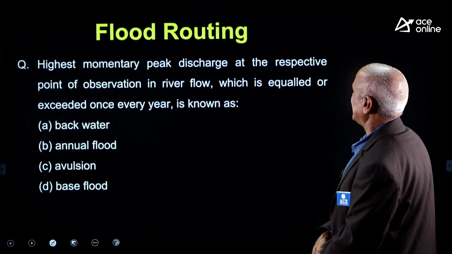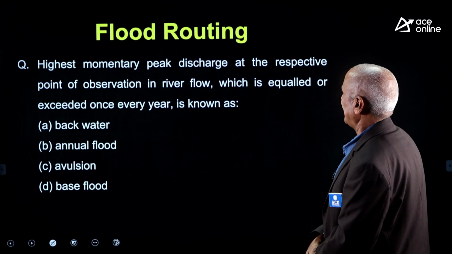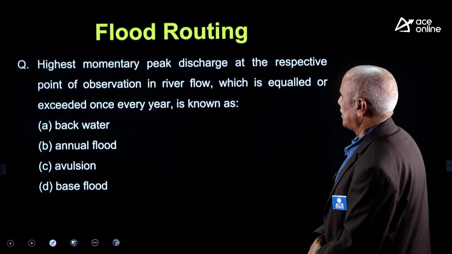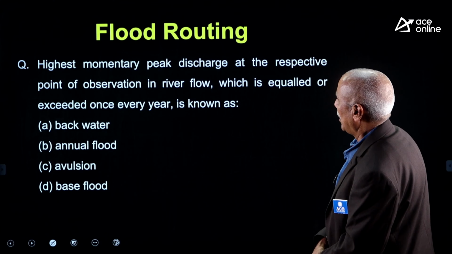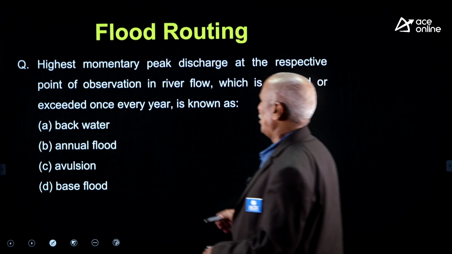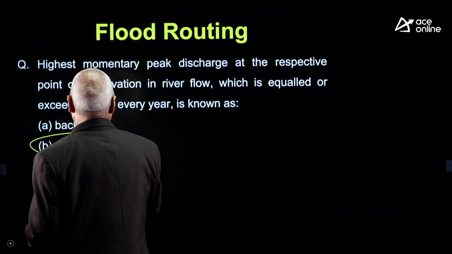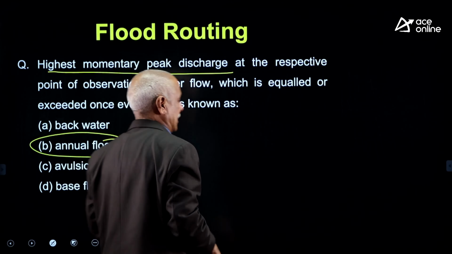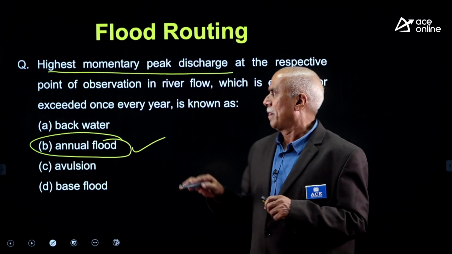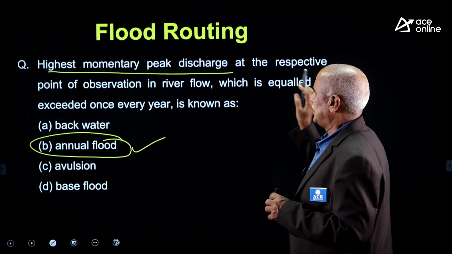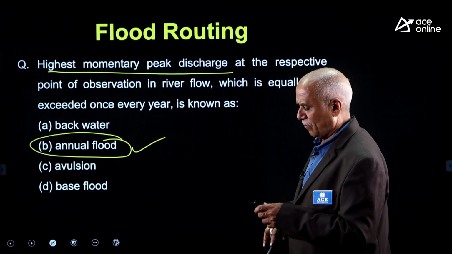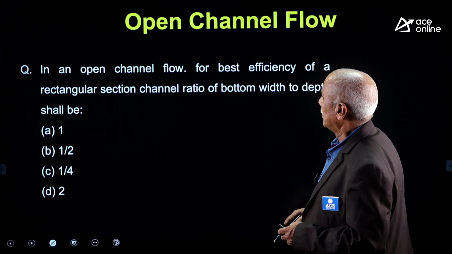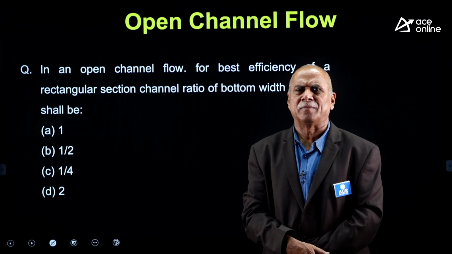Highest momentary peak discharge at the respective point of observation in the river flow, which is equaled or exceeded once every year, is known as dash. It is called annual flood. Annual flood is the highest momentary peak discharge at the respective point of observation, which is equaled or exceeded once every year. These are the questions on hydrology.